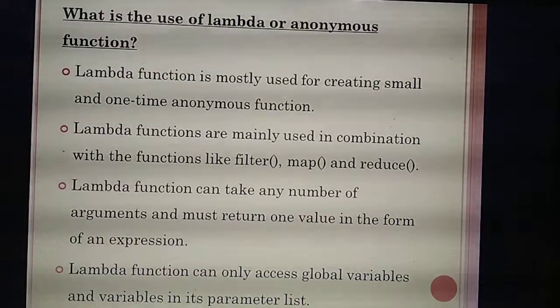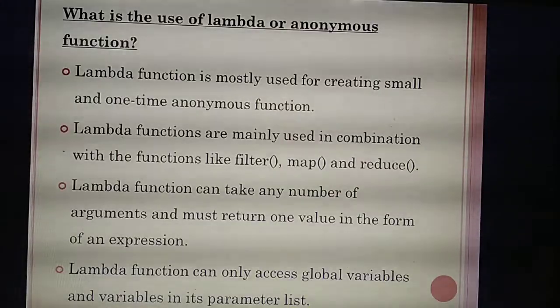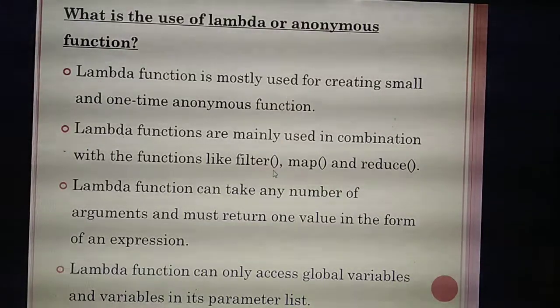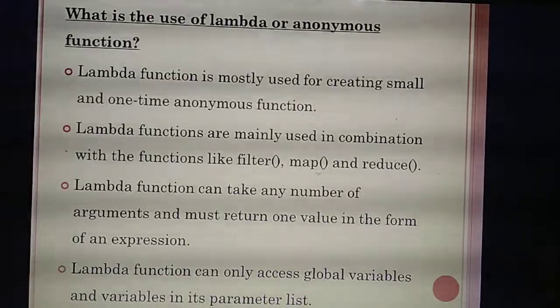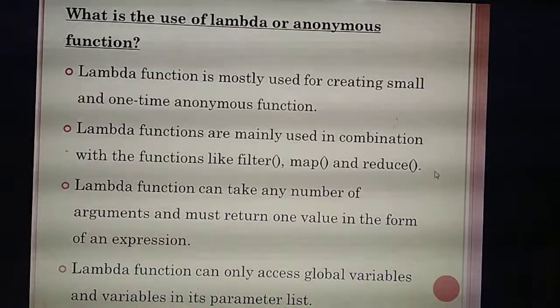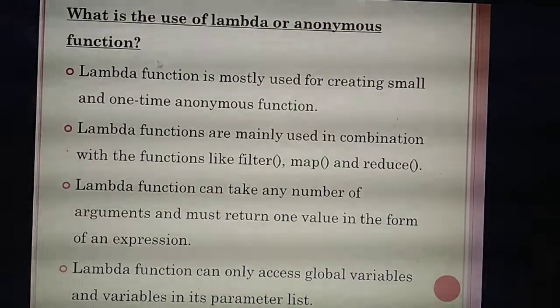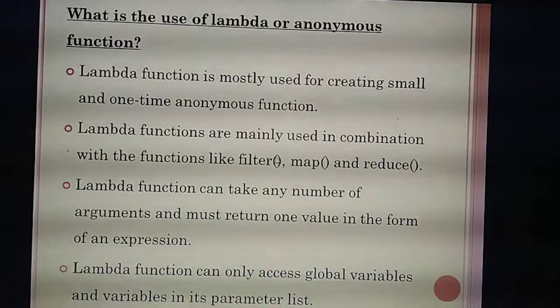Okay. So this lambda function, some examples they have given. What are the examples? Filter of, map of, reduce of. These kinds of functions, we are calling them which function? Anonymous function. So filter of means it will filter the values.